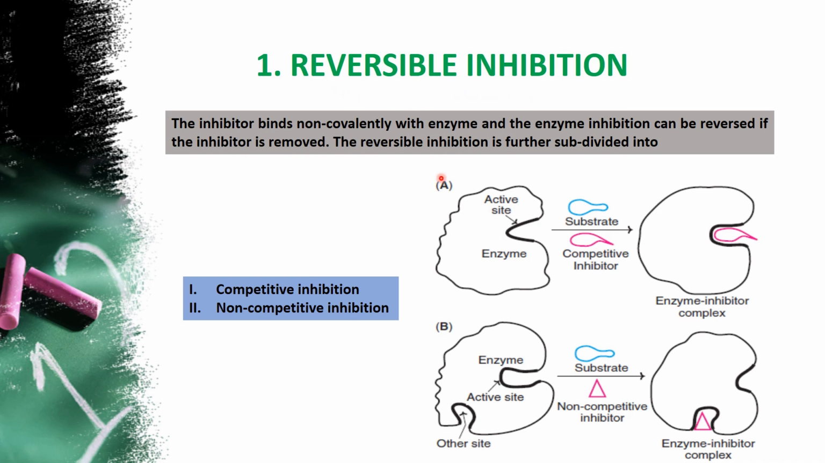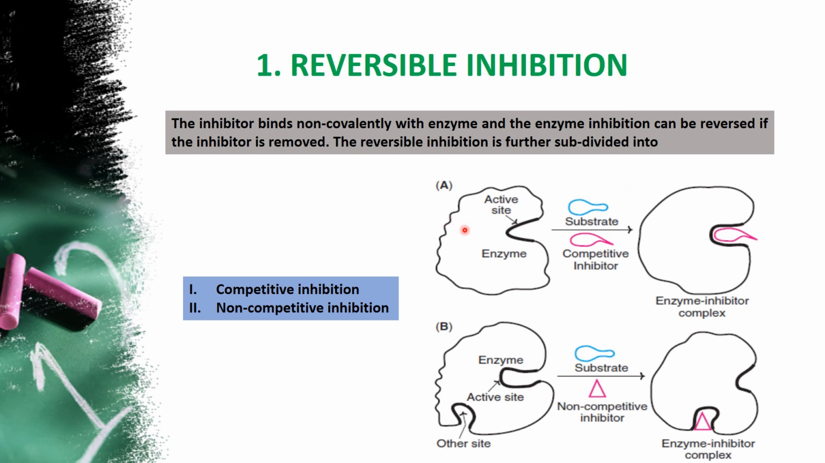Competitive means both the substrate as well as the inhibitor are more or less similar in structure. Based on the structural similarity, the inhibitor goes and binds with the active site of the enzyme and stops the reaction accordingly. That is called competitive inhibition.